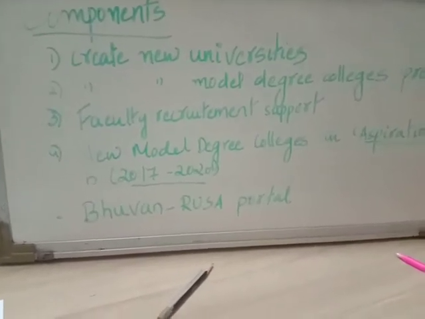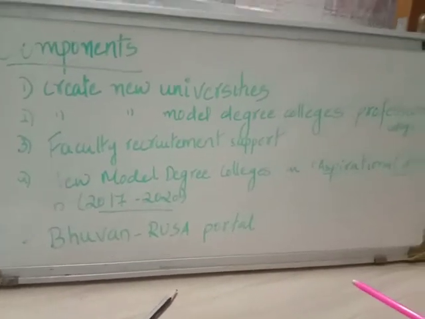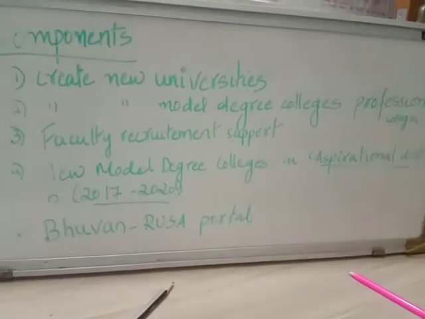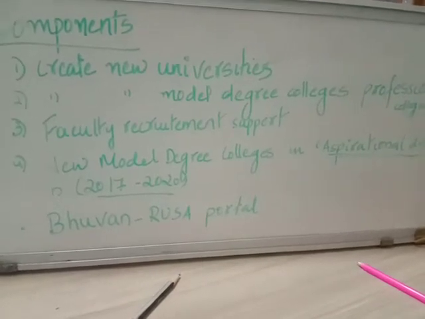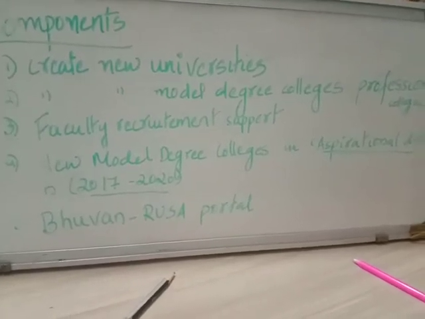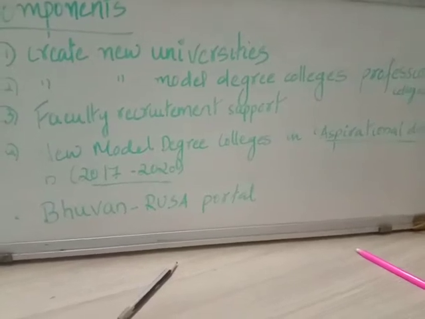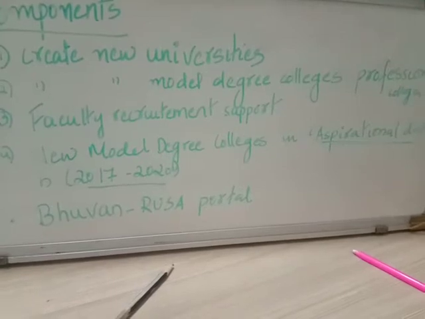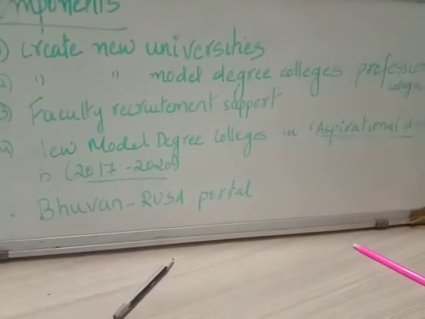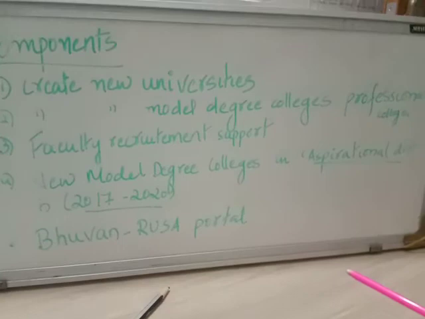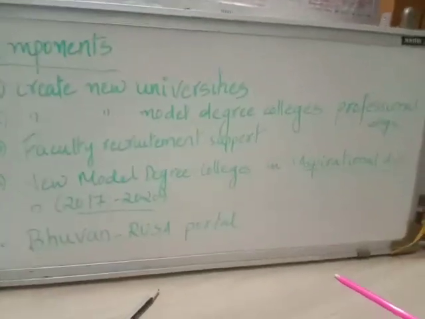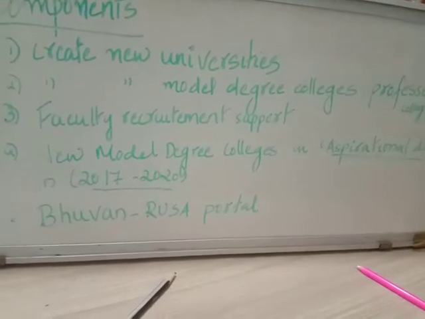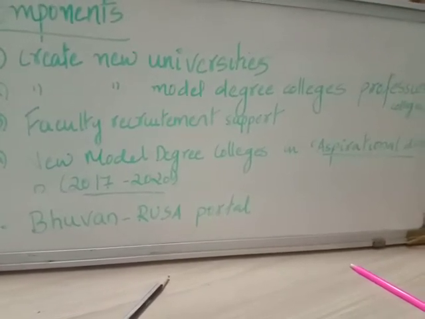Second component is that RUSA would create new model degree colleges and professional colleges, and also provide infrastructural support to universities and colleges. Third, it will support the faculty recruitment process, faculty improvement programs, and leadership development of education administrators, which are also an important part of this scheme.